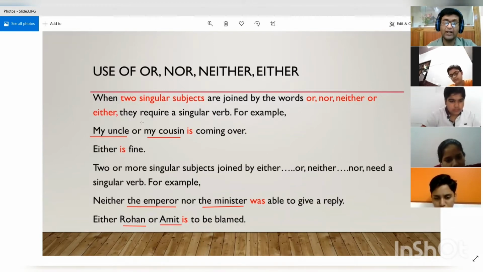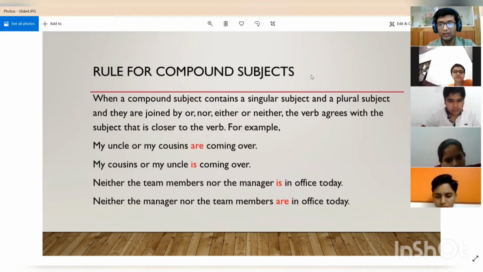So when we were adding two singular subjects, the rules were different. But if we have to add one singular and one plural subject together, then what will be the rule? Now we are going to study that. So let's see the rule when we add one singular and one plural subject together.